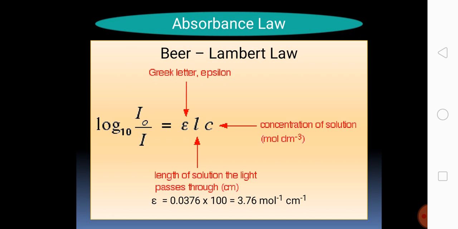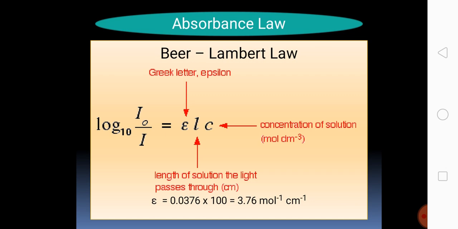When light is incident upon a homogeneous medium, a part of the incident light is reflected, a part is absorbed by the medium, and the remainder is transmitted. Here I0 denotes the incident light and I the transmitted light. According to Lambert law, when a beam of light passes through a transparent medium, the rate of decrease of intensity with the thickness of the medium is directly proportional to the intensity of the light.